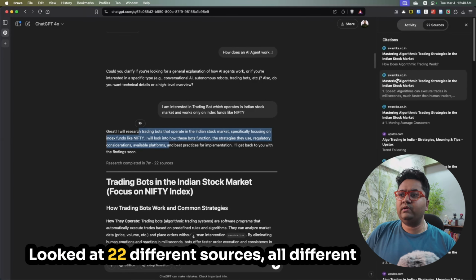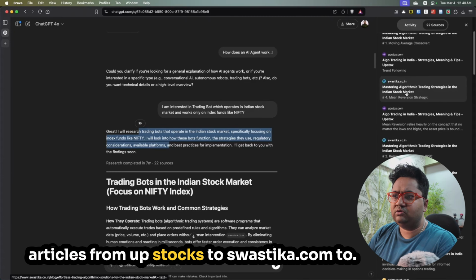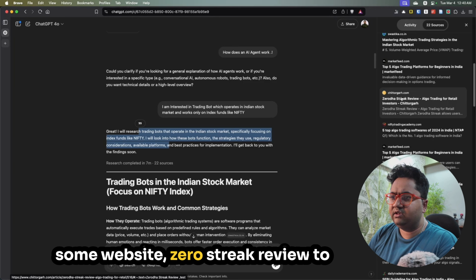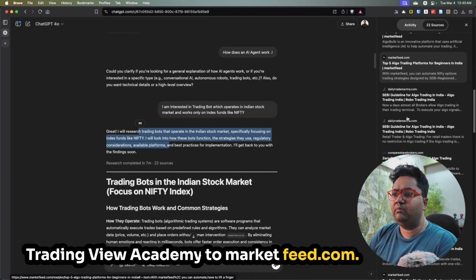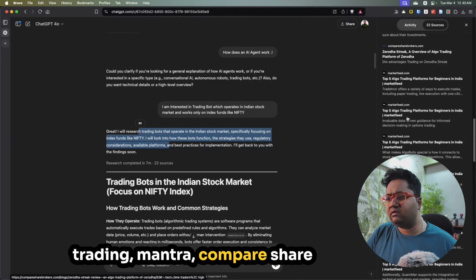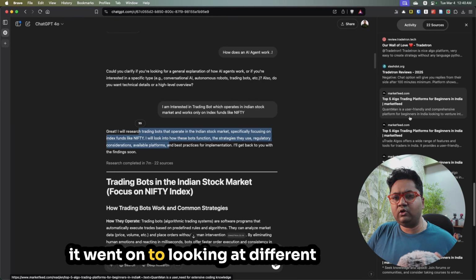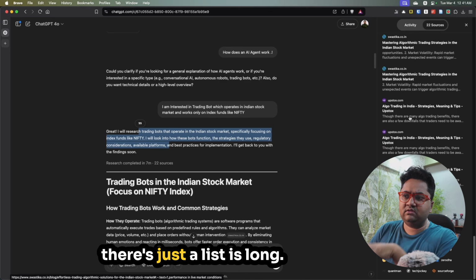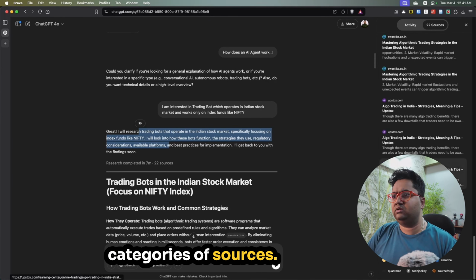It looked at 22 different sources, all different articles, from Upstox to Swastika.com to Zerodha Streak Review to TradingView Academy to marketfeed.com. And I just kept on searching. Daily Trading Mantra, Compare Share Brokers, Market Feed, Reuters. It went on to looking at different websites which are platforms in India. And if you see, this list is long, with a lot of different categories of sources.